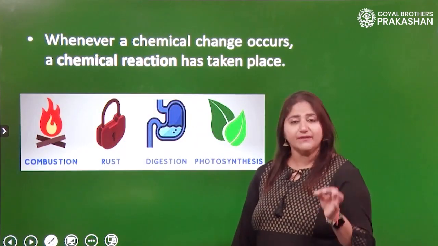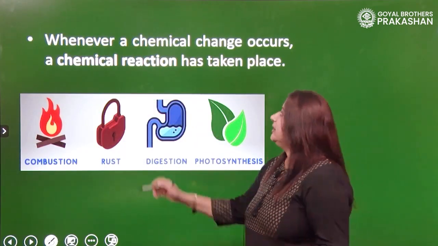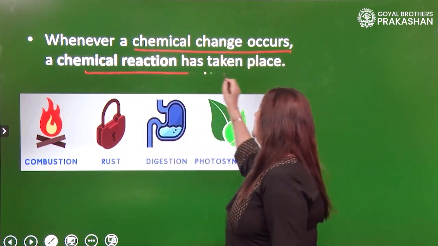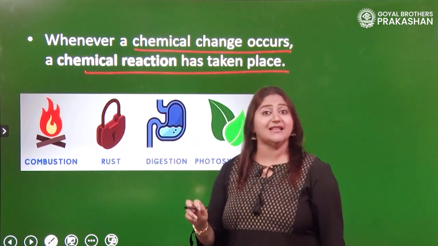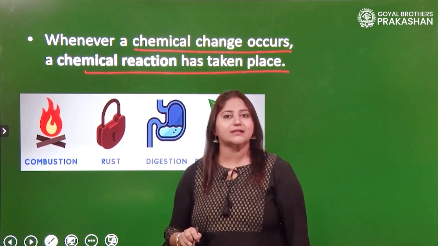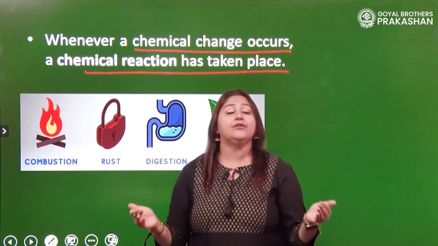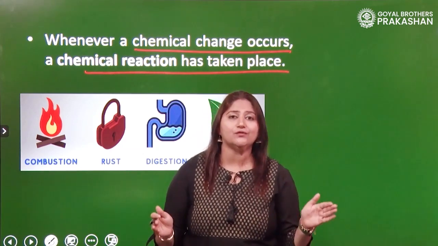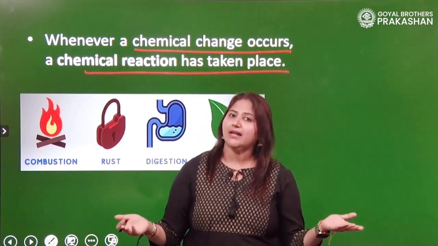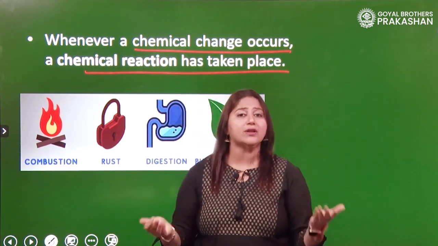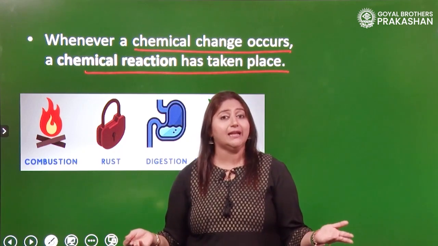Now, can we say that whenever a chemical change occurs, a chemical reaction has taken place? Yes. So, what are chemical reactions? When can we declare that chemical reactions have occurred? Whenever a chemical change takes place, a chemical reaction will occur, right? Because a chemical reaction is just a process where chemical change is taking place.